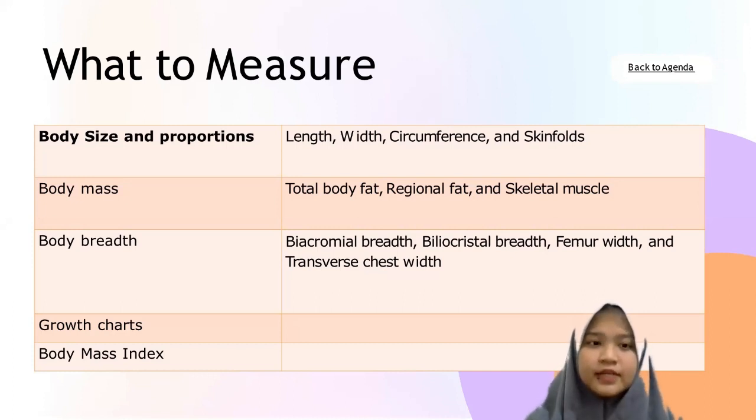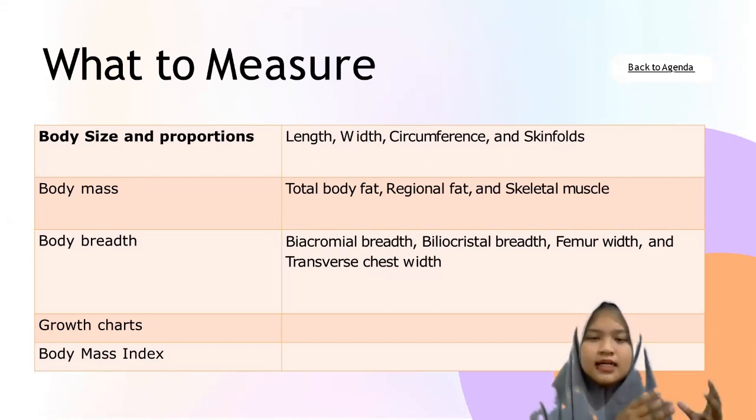And then we can measure the growth chart. It is usually for children in their growth period, so the parents should know at what age the children can do what. And then the body mass index. This is to find our ideal body proportion that is not overweight or underweight, which is not good for our health.